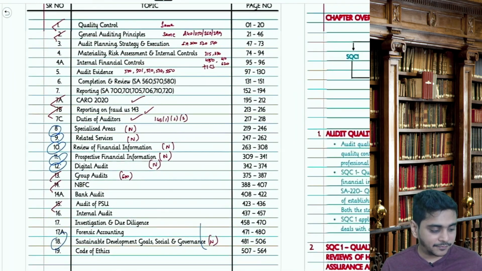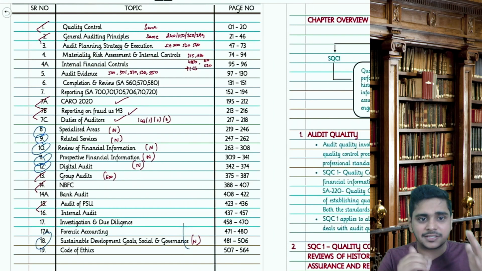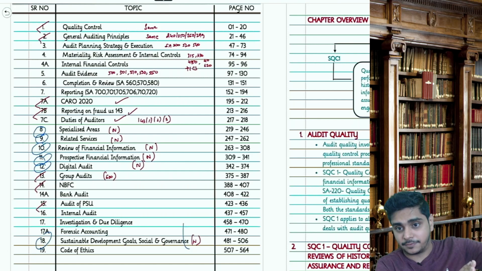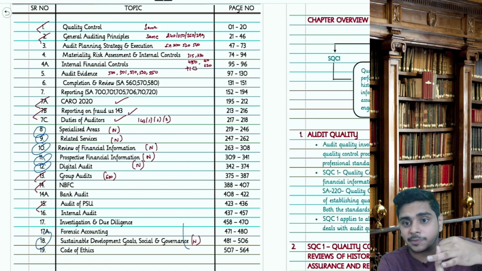I hope you are clear with what is the change. As such, 6 chapters are added. Everything else is related. Standards are bifurcated into different topics. They can ask you MCQ, they can ask you descriptive, they can ask you anything.